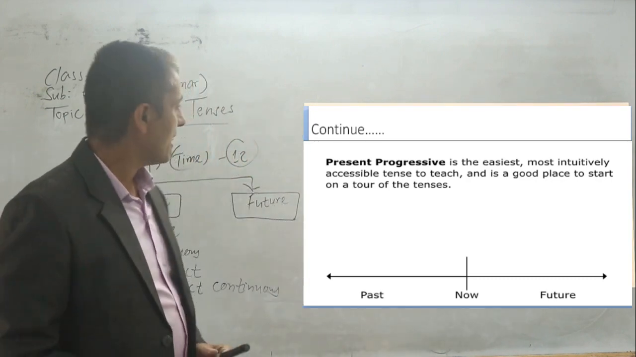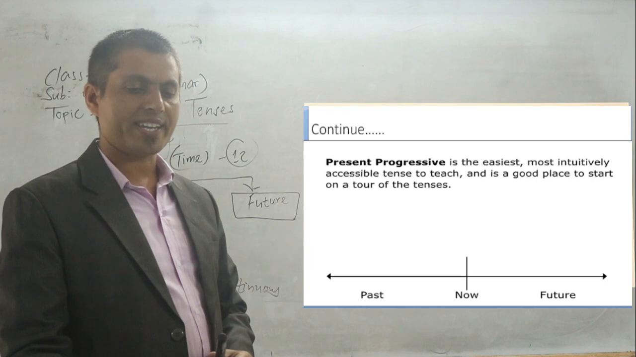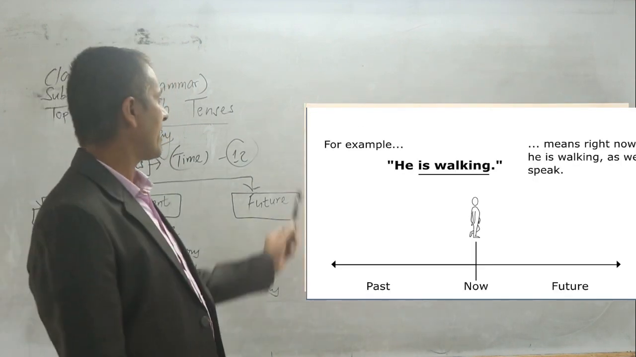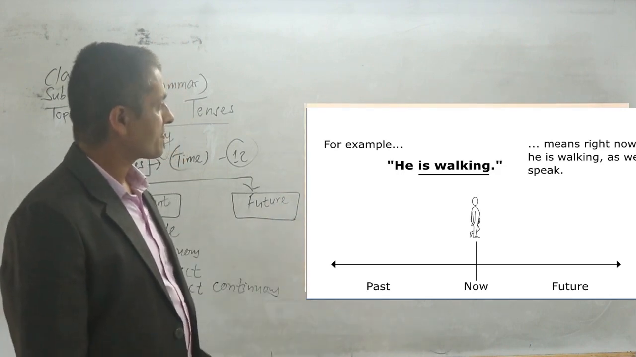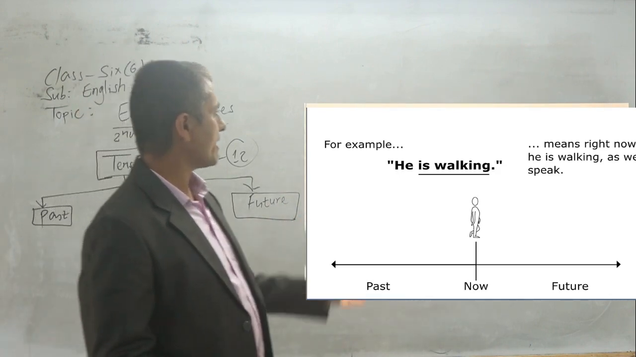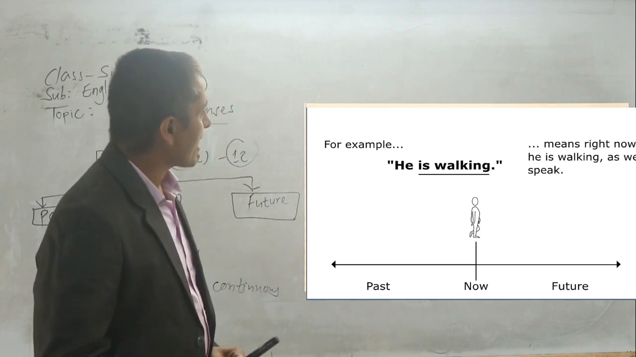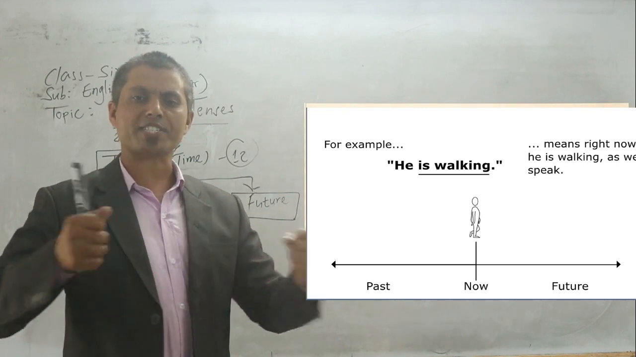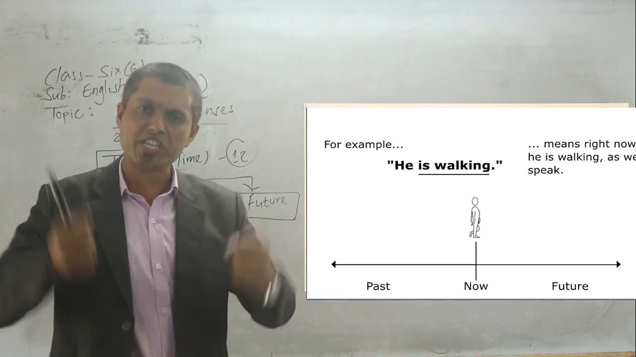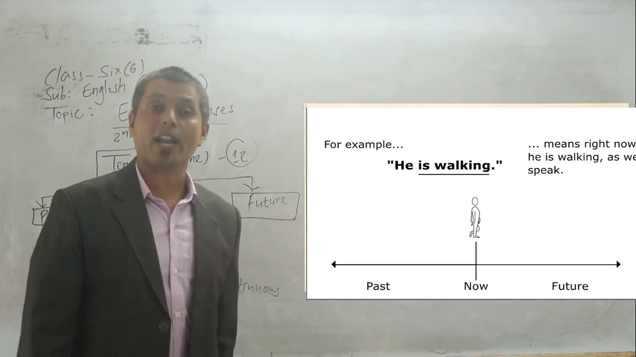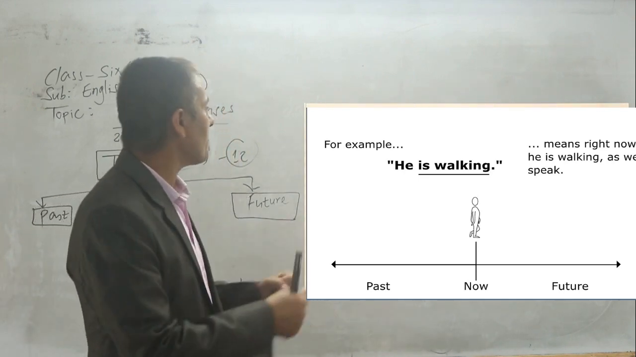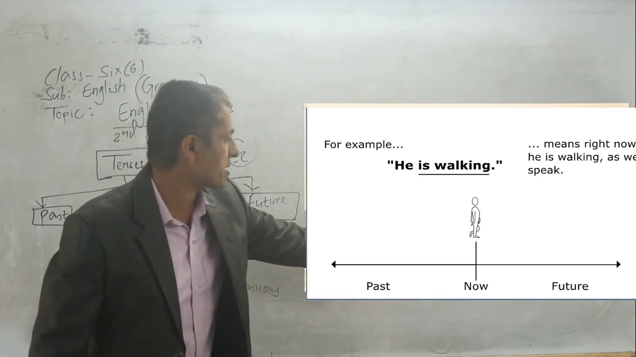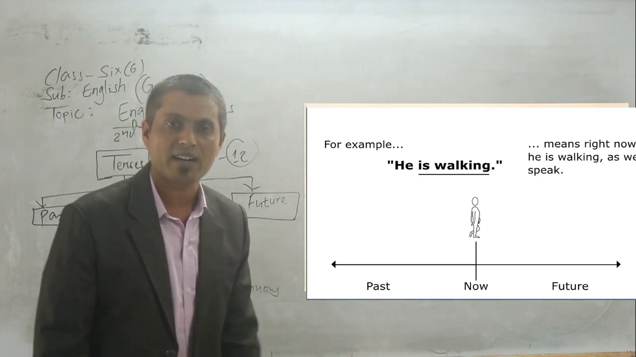Okay, now student, let me take you to the next slide. Let's have a look at an example. Present continuous: he is walking. It means right now he is walking as we speak. I'm teaching, you are writing, you are sitting, you are having tea, you are having breakfast, you are having lunch. All are examples of present continuous tense.